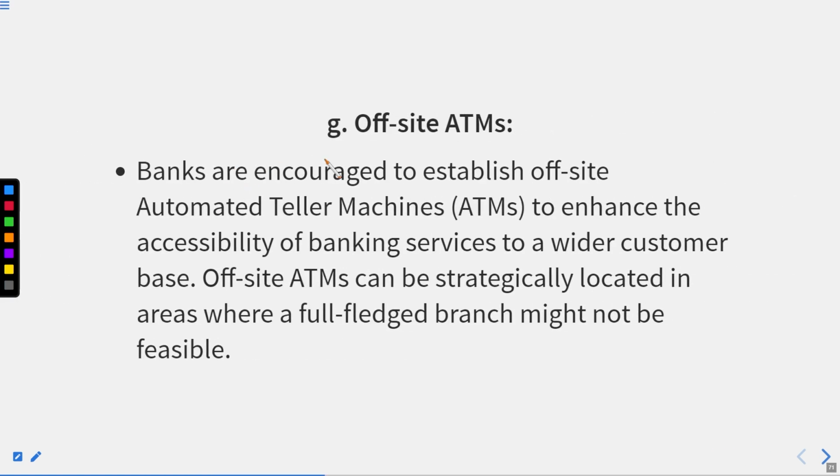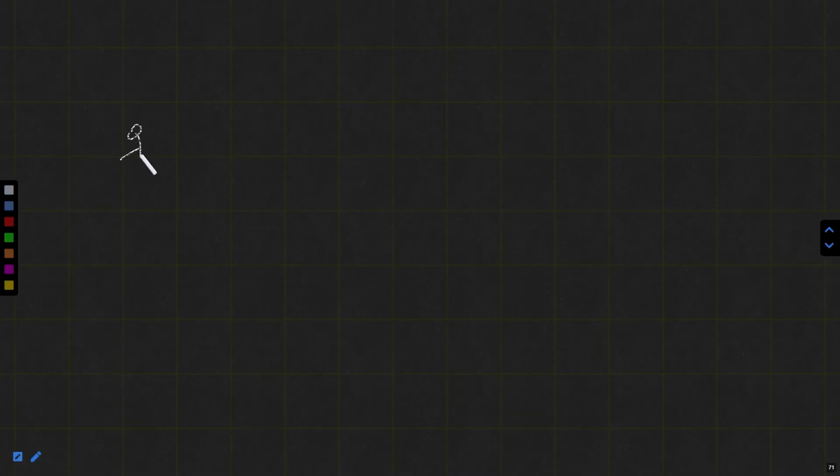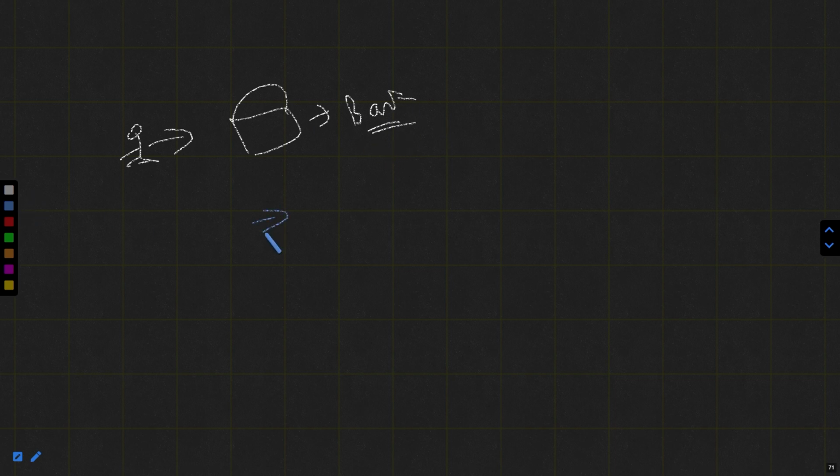Let's move forward. Off-site ATMs. Banks are encouraged to establish off-site automated teller machines to enhance the accessibility of banking services to a wider customer base. Off-site ATMs can be strategically located in areas where a full-fledged branch might not be possible. If you have to withdraw money from a bank account, there are two ways.